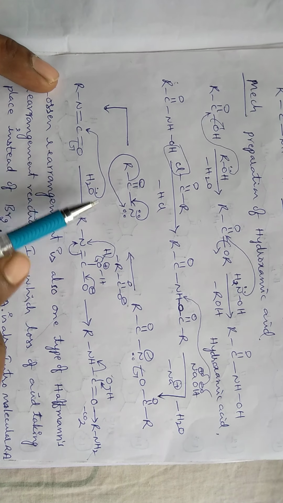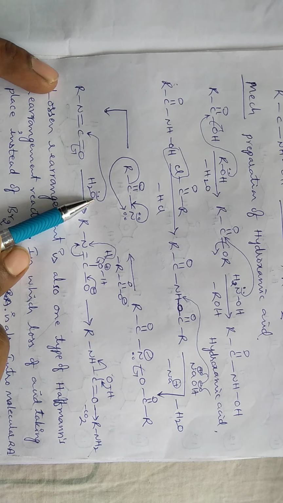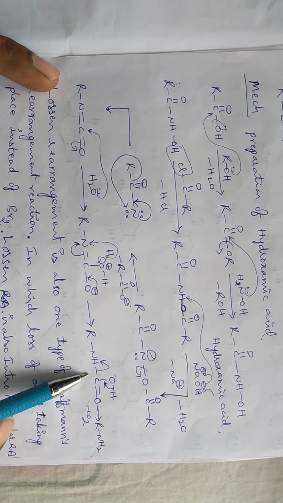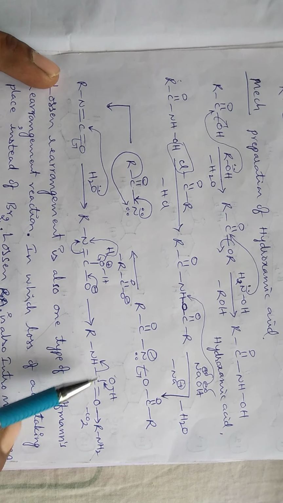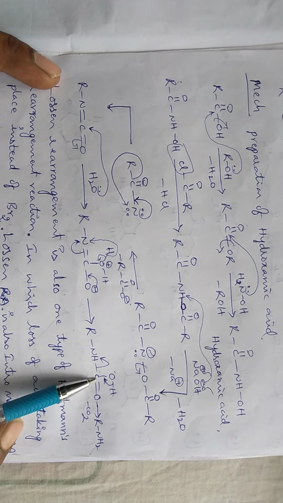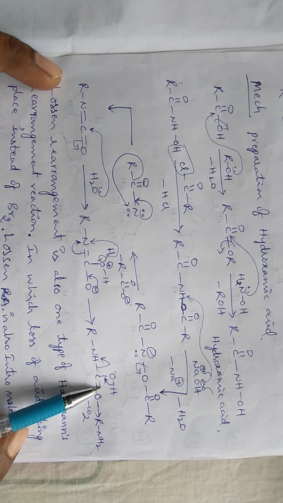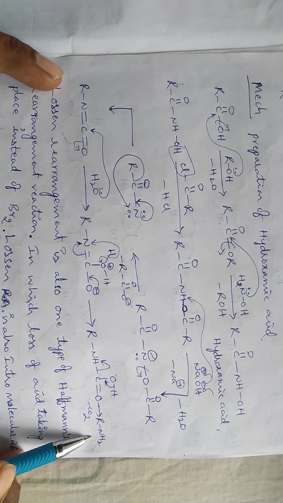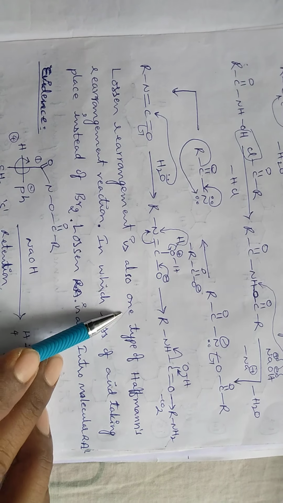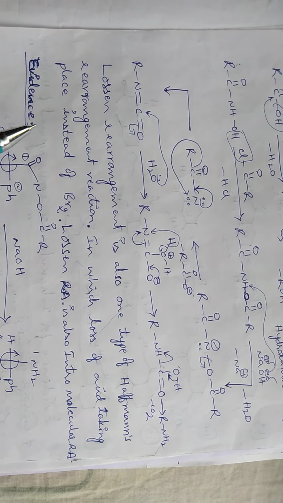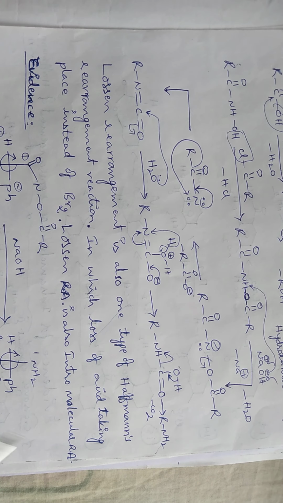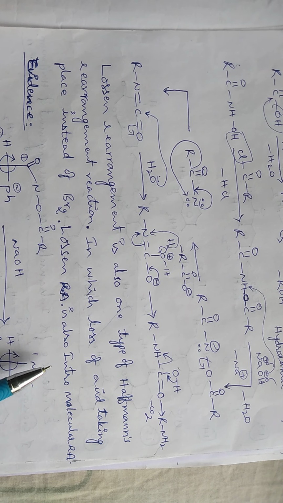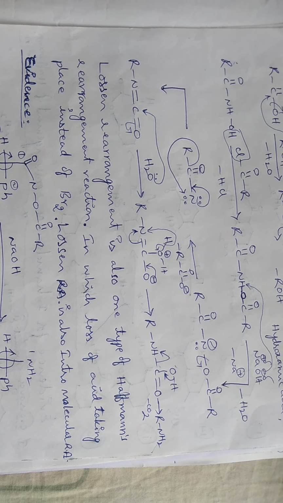When this alkyl isocyanate undergoes hydrolysis, it produces carbonic acid. When this carbonic acid undergoes decarboxylation, finally the resulting product is primary amine. Okay, Lossen rearrangement is also one type of Hofmann rearrangement reaction in which loss of acid takes place instead of bromine. Lossen rearrangement is also an intramolecular rearrangement reaction.